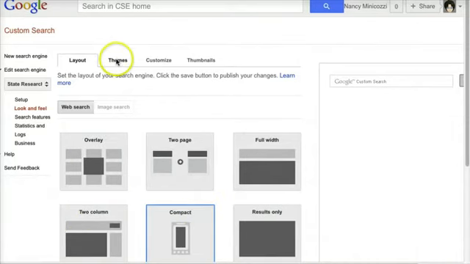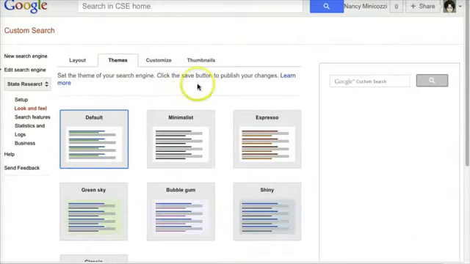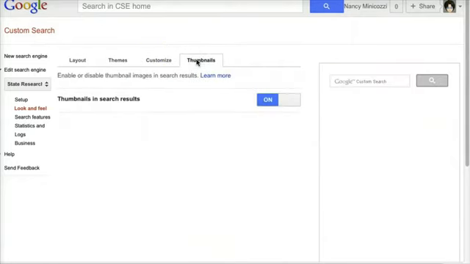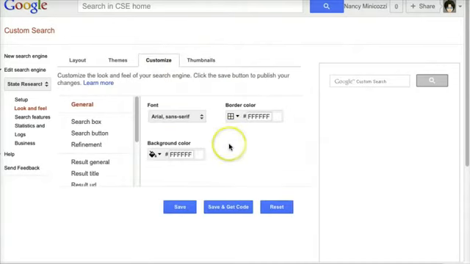I can change the theme, and it does show you a little preview here on the side. And I can decide whether or not I want thumbnails in my search results. I can also customize the colors to whatever I want. When I'm finished, I can either click Save or Save and Get Code. I'll just click Save.